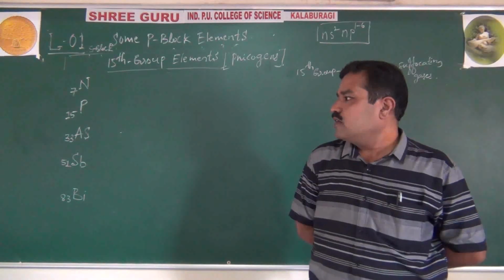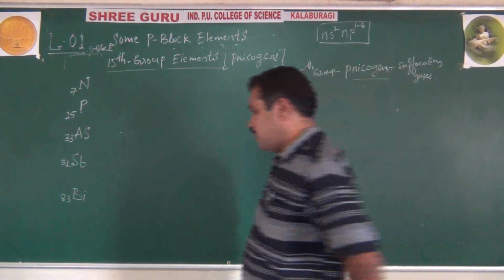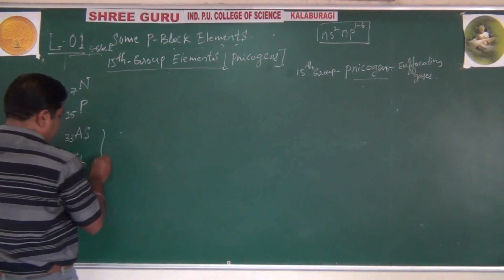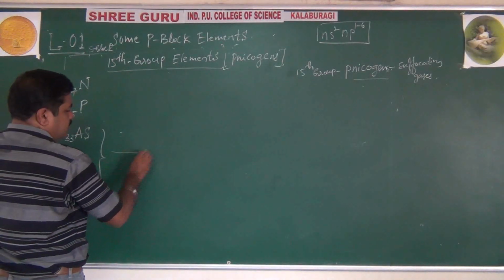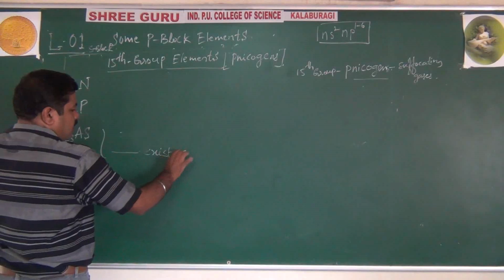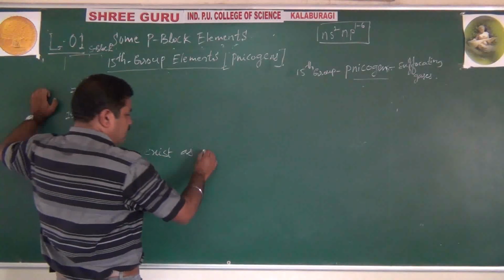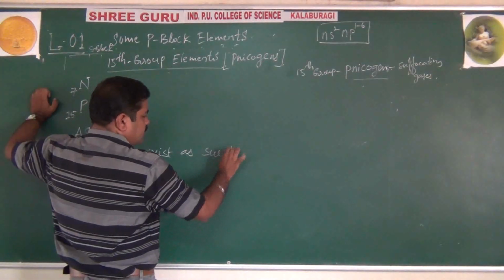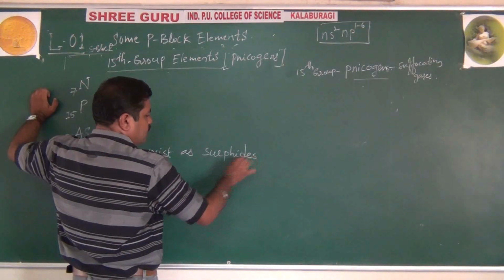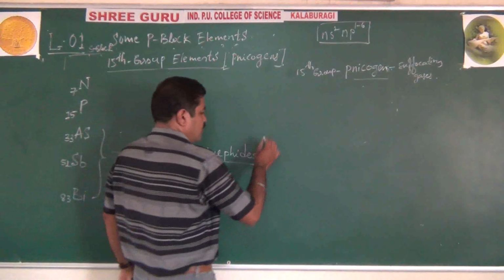Now coming to arsenic, antimony, bismuth. All these three exist mainly as sulfides or sulfide combined. What are those?